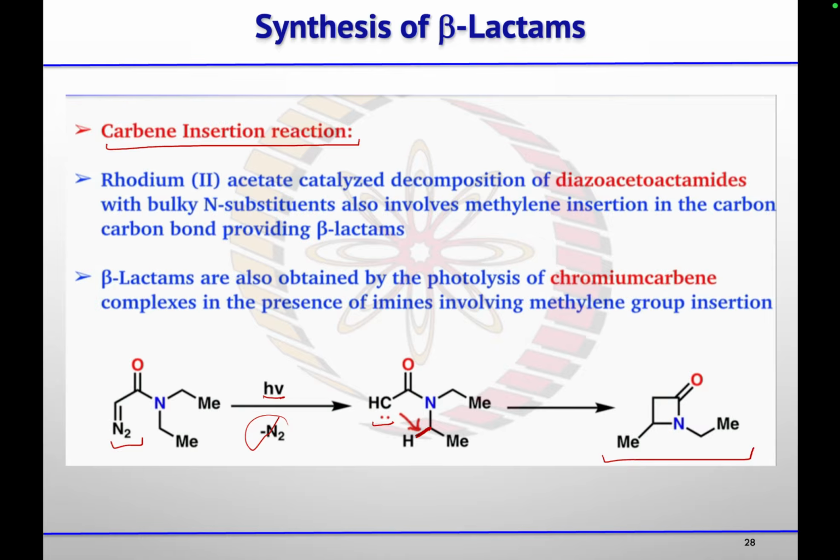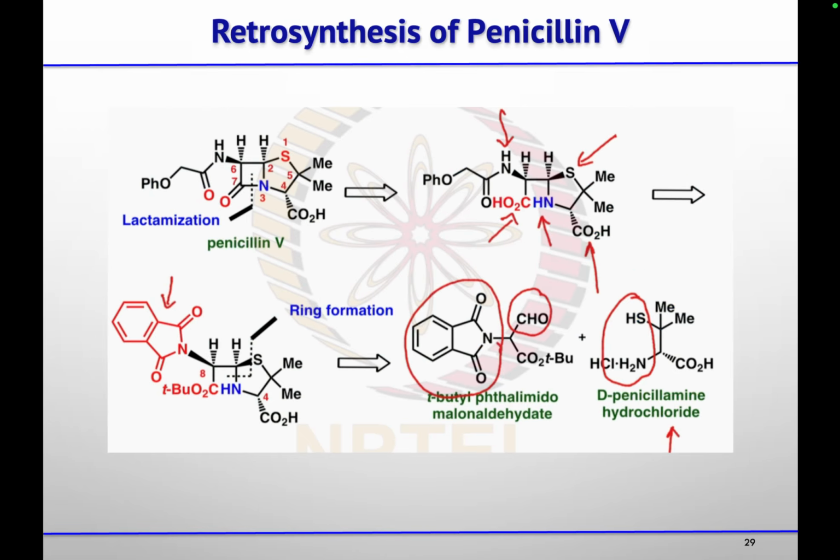Now how can one use these reactions in the synthesis of penicillin V. So the retrosynthesis of penicillin V was summarized here. In this penicillin V, the most labile group is this beta lactam ring.